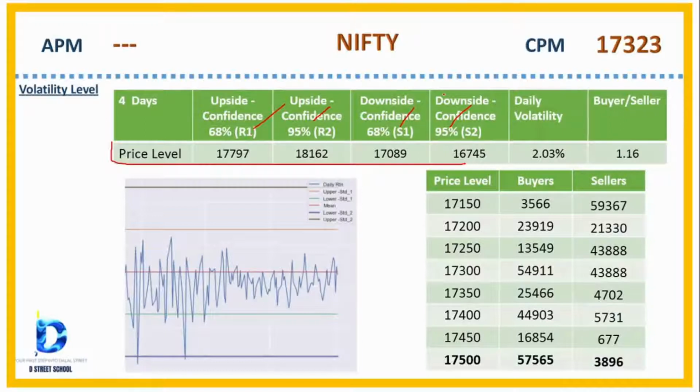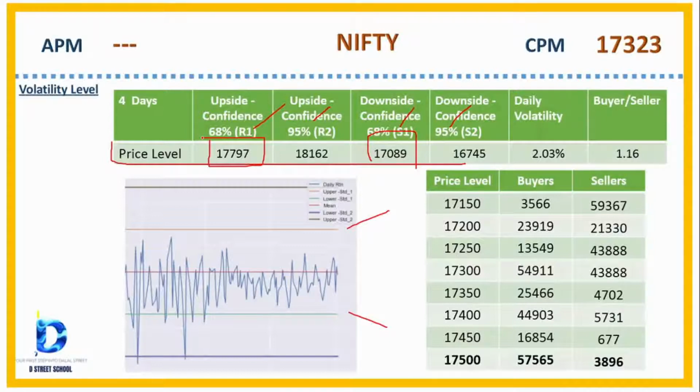The big question is how we interpret this data. Let me explain in simple language. This is R1 and this is S1. So how we can understand is, I can tell you at 68% confidence Nifty will trade between this range, from 17,089 to 17,797. But still there is a chance the remaining 32% Nifty might trade outside of this range, either upside or downside.